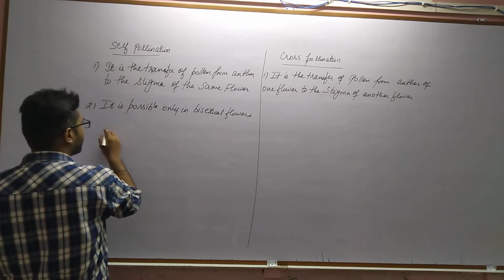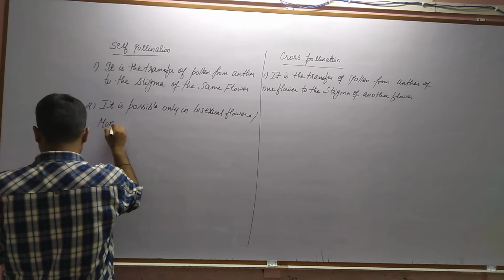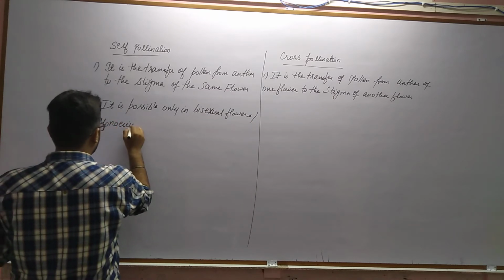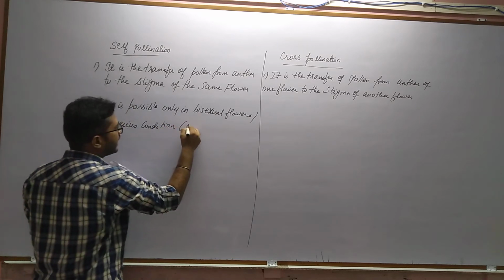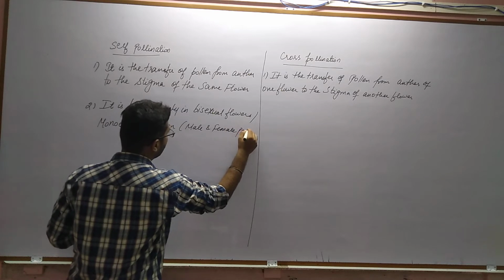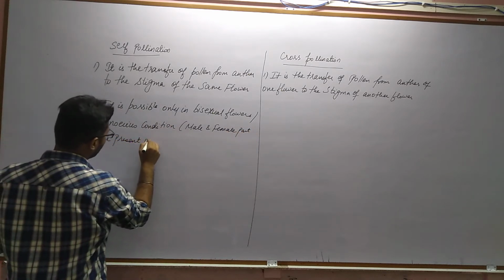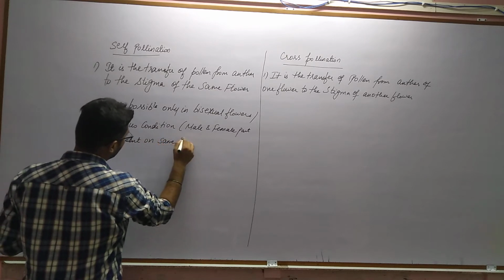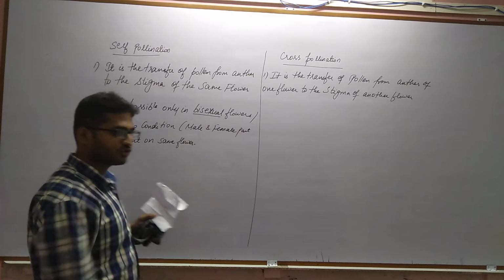Okay, so it is possible only in the bisexual flowers, or you can also say monoecious condition, that means male and female parts are present on same flower. That is what we call bisexual flower or bisexual condition.